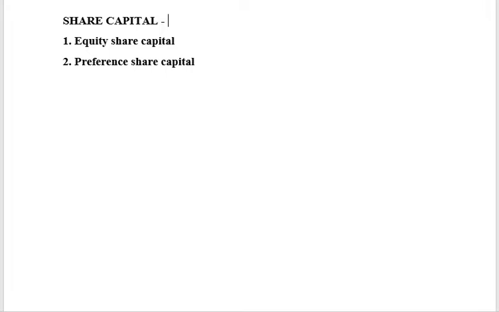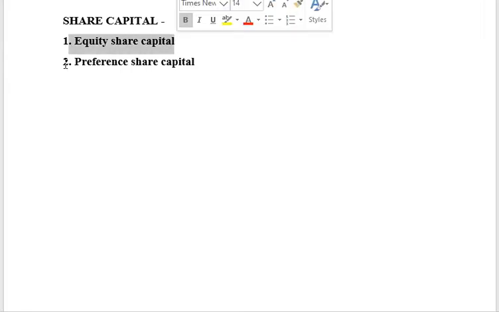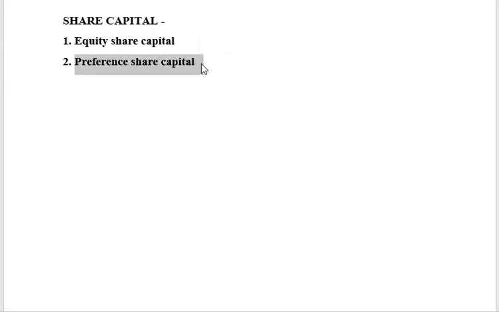We will only be using the word share capital, right? Now when we speak of share capital, there are two types: equity share capital and preference share capital. What do you mean by the word equity and preference? So first, let me speak about preference.